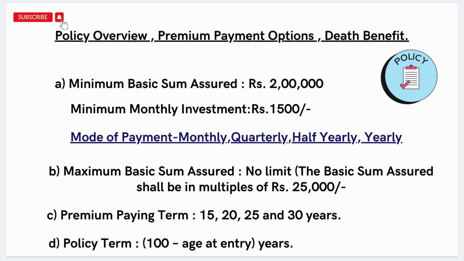Only the criteria is that you need to have your income backed by it and your premium paying capacity, which you need to have a larger sum assured. Already discussed that the premium paying term is available in 15, 20, 25 and 30 years. So you can choose from these four options, and the policy term is for 100 years.